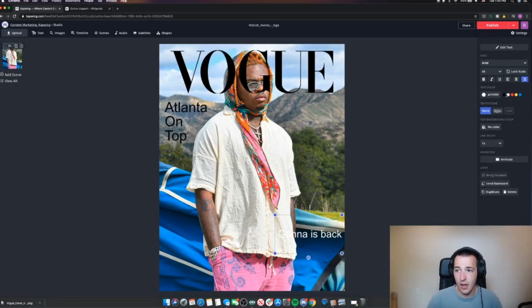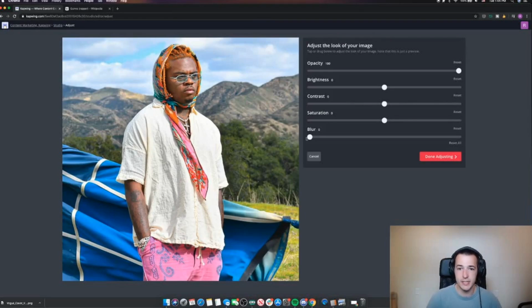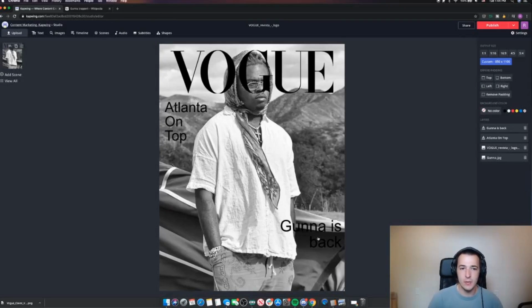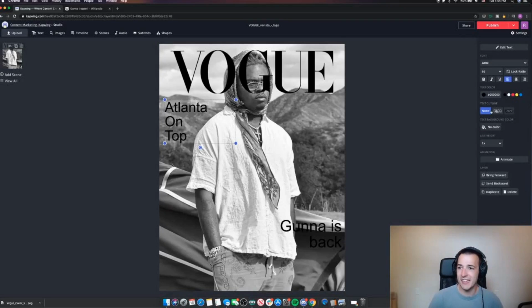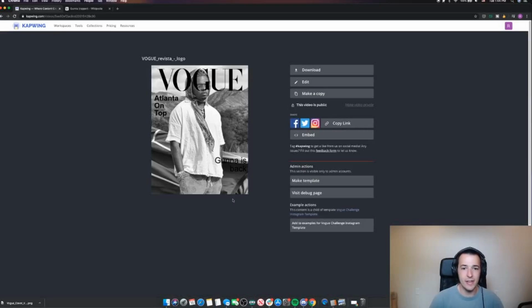You can also make other adjustments if you like. Like I can highlight my image here and click adjustments. And then to give it more of that sort of Vogue look, I could turn the saturation down, make it black and white. And then we have a really Vogue-y looking cover here. So I'll just go ahead and click publish when I'm done. And there is my Vogue cover.